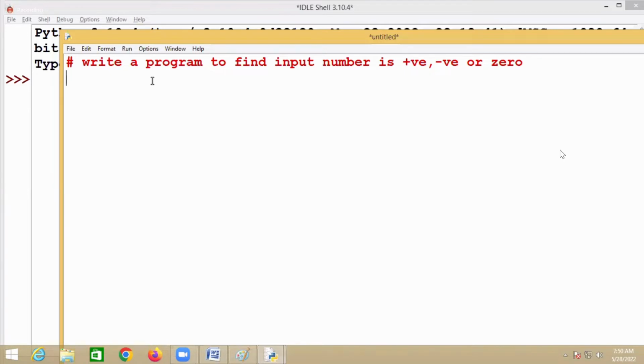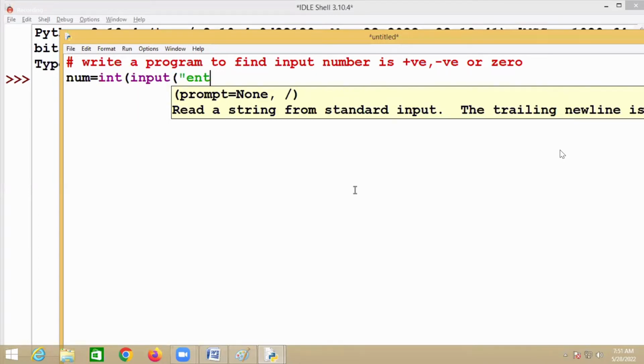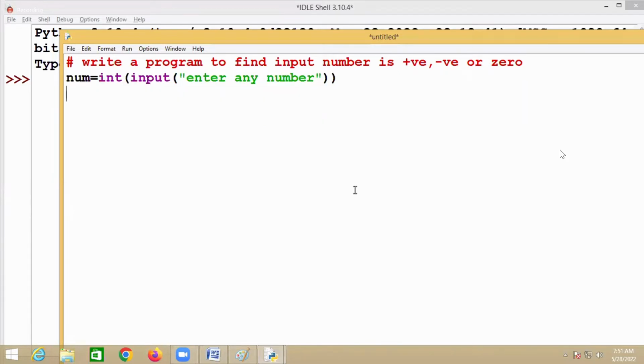I want to find out whether the input number is a positive number, a negative number, or zero. You have to input what here? A number. First thing is you have to input the number. So I'm saying enter any number, an integer input.